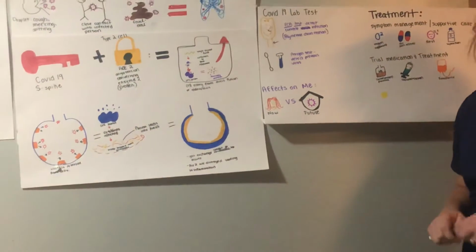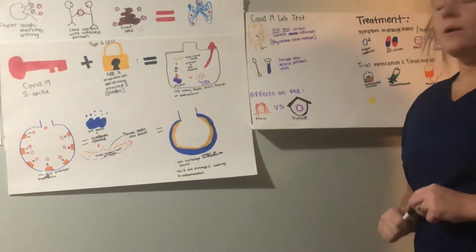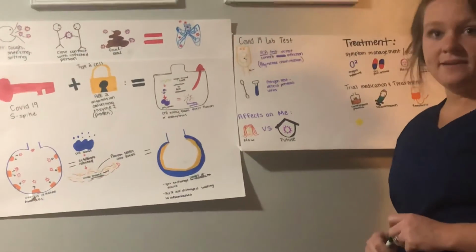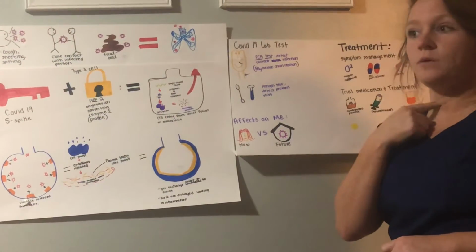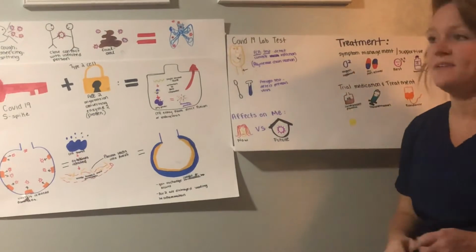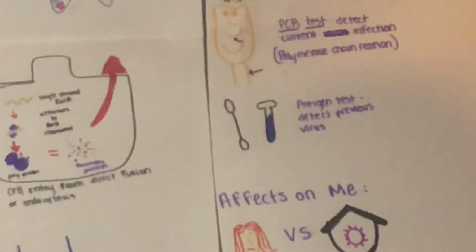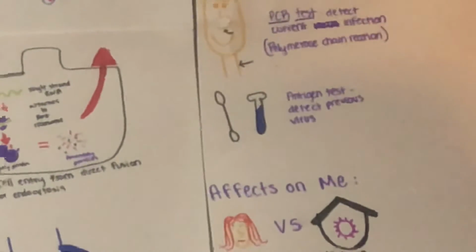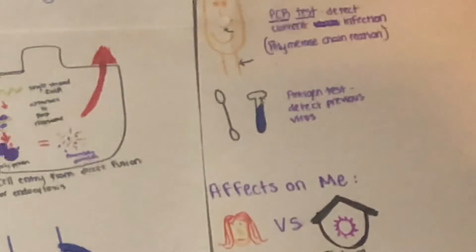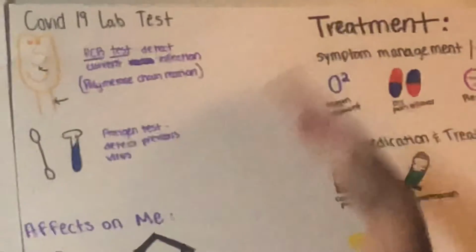COVID-19 lab tests include PCR, which is the polymerase chain reaction test, which is a nose or throat swab. The PCR test detects if a patient currently has the virus. The antigen test, based off of a person's viral load, can tell if a patient has been infected in the past.